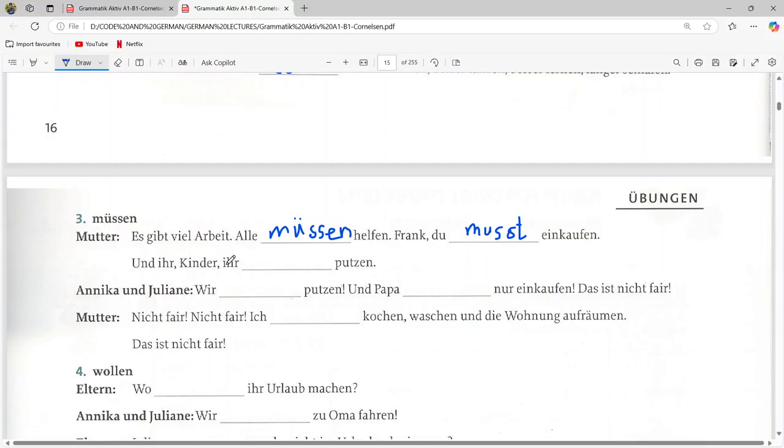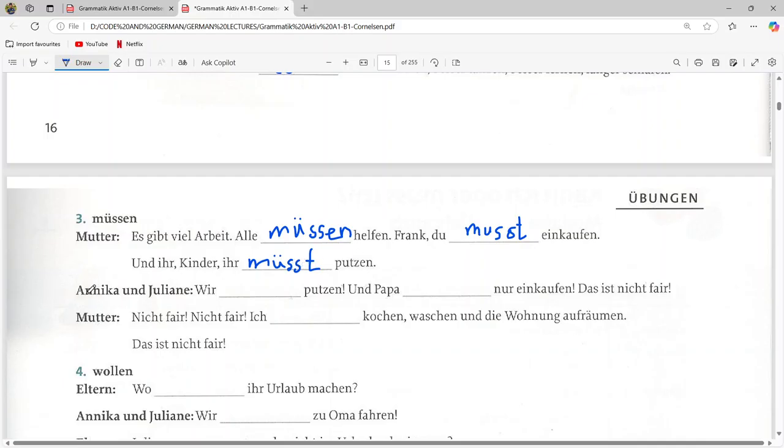Und ihr Kinder, and you, so this you is a plural you, so you kids, ihr, so ihr müsst putzen, so you have to clean or you must clean. So the kids have the cleaning duty. Okay, so all must help. Frank will be shopping and kids will be cleaning.